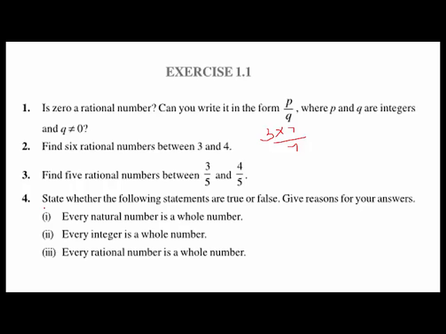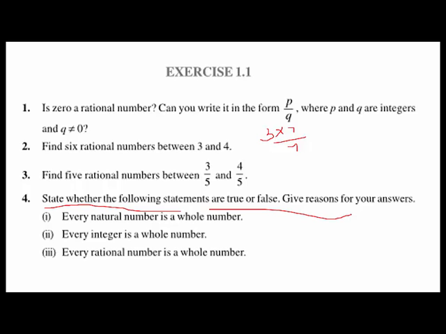Now the fourth sum is: state whether the following statements are true or false. Give reasons for your answers. So first is: every natural number is a whole number. So students, every natural number, तो natural number कौन से, 1 2 3 4 5 and whole numbers 0 1 2 3 4. So yes, every natural number is a whole number, but the reverse is not true because 0 is a whole number but not a natural number. So every whole number is not a natural number.